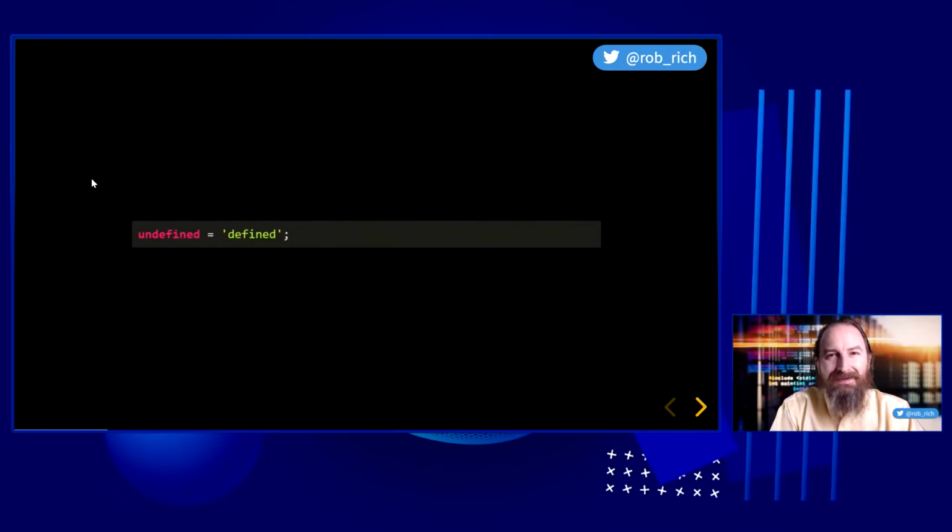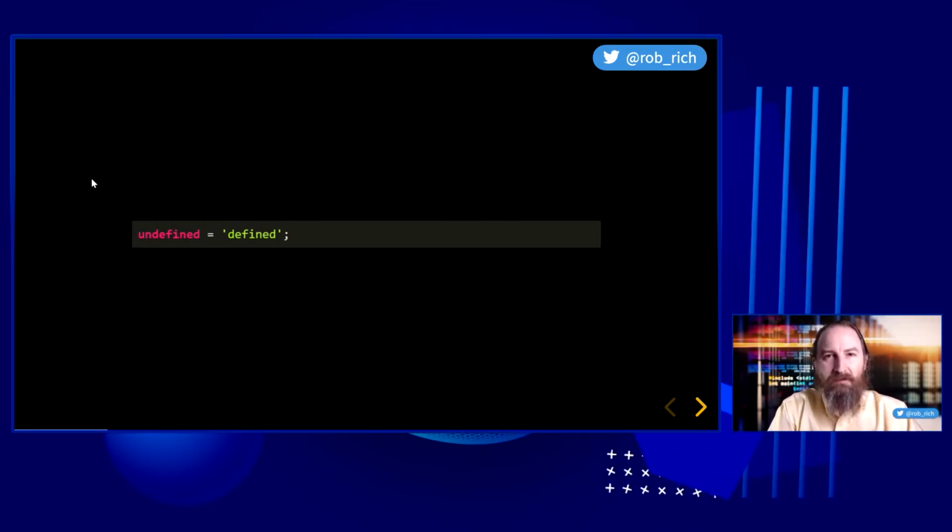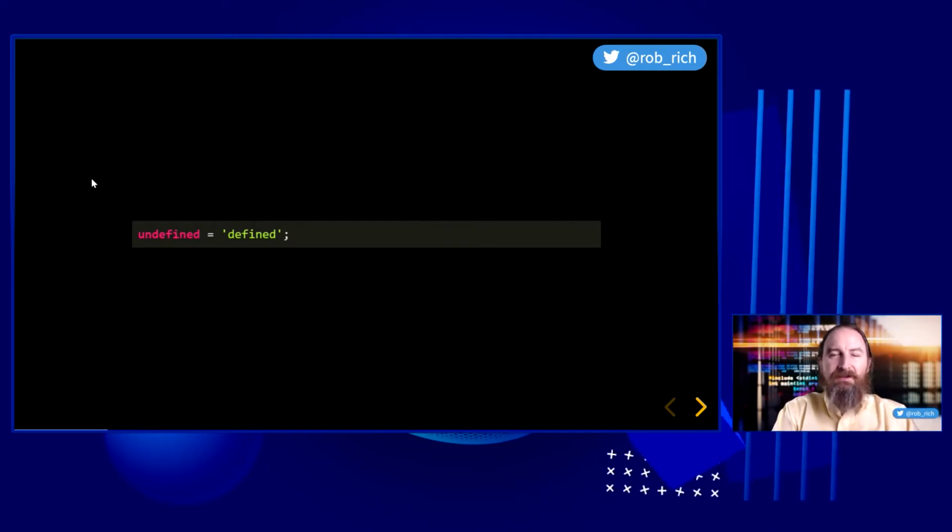Undefined. In JavaScript, undefined is just a variable, and you can define it. Well, in modern versions of JavaScript, it's actually a constant, so you can't redefine it. But it was a great way that we control our programs, by defining undefined, because it was just a variable.